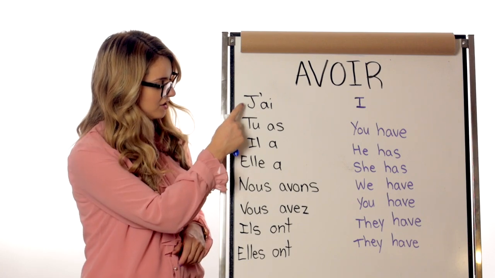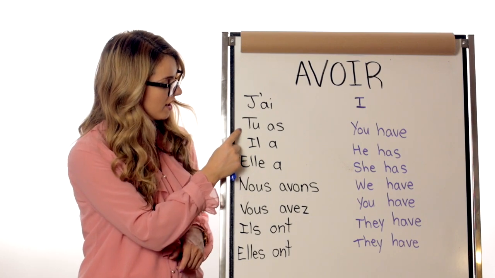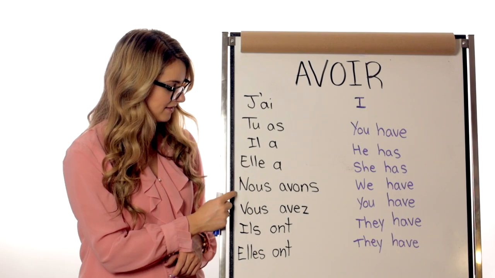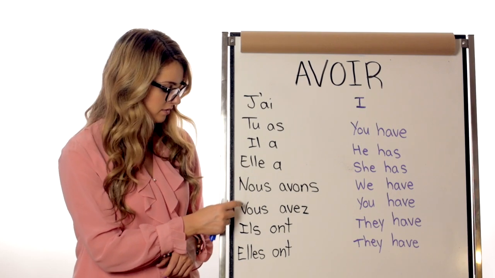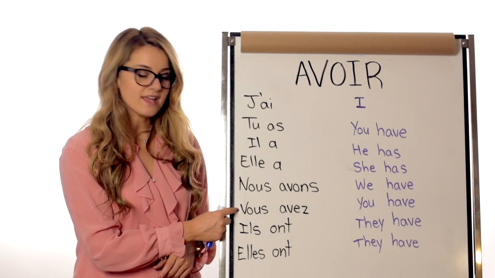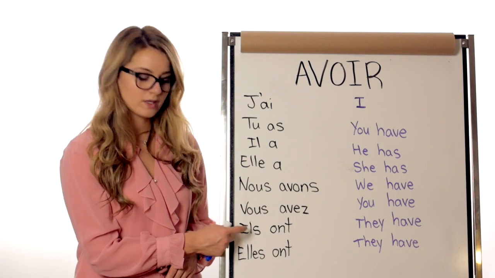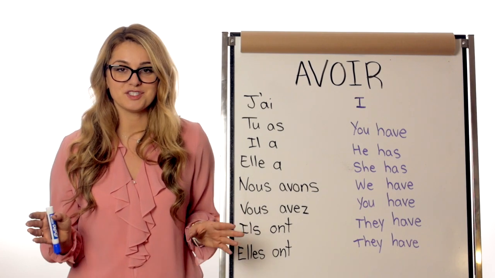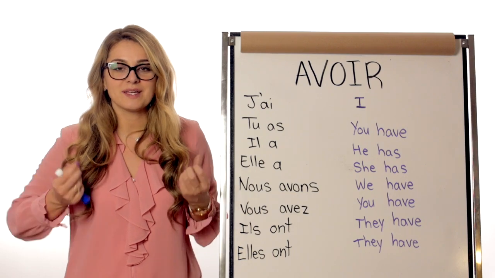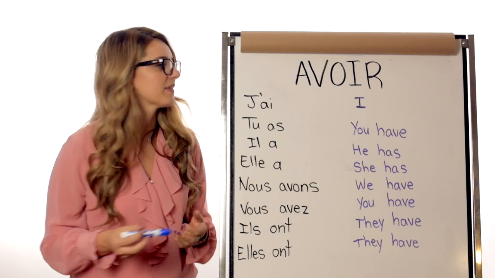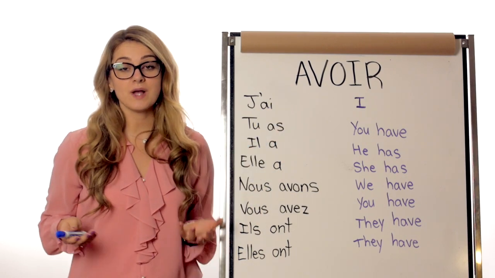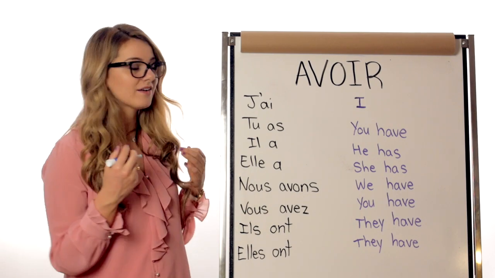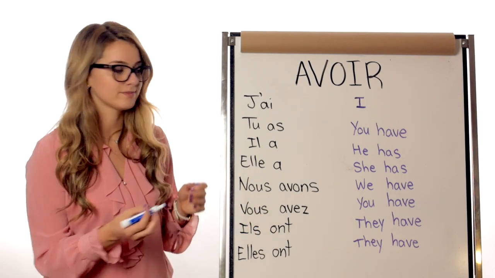Here it is, okay? J'ai, tu as, il a, elle a, nous avons, vous avez, ils ont, and elles ont. Now, what does this mean? What did we just say? So, avoir means to have, okay? Avoir means to have. So, just to help you out, I had also written it in English.